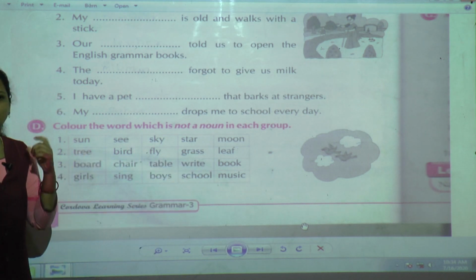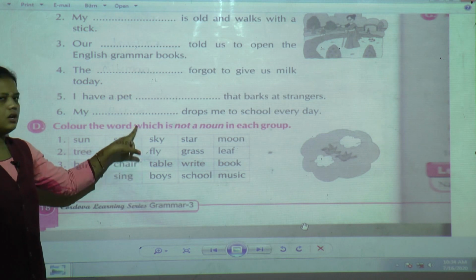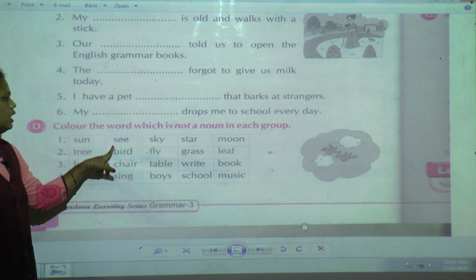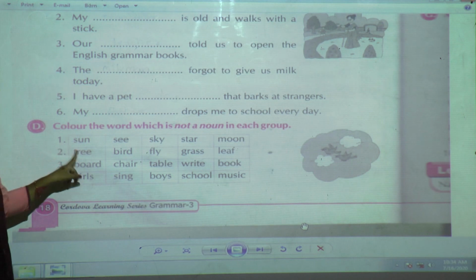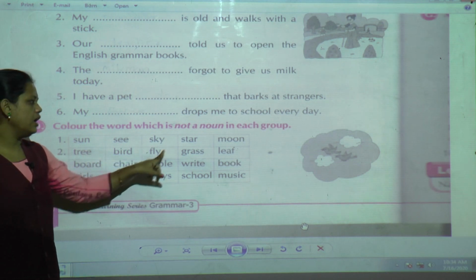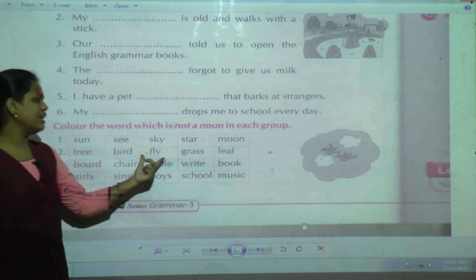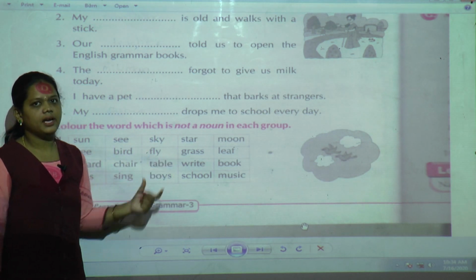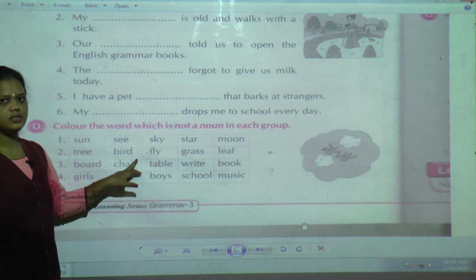Here first one is sun, sea, sky, star, moon. Now sea means what action we are doing, watching. So this word is not a noun. So what we have done, we have colored this word. Second one, tree, bird, fly, grass, leaf. So we have seen this one, fly is not a noun. Fly we are doing the action. Okay. So this word is not a noun.